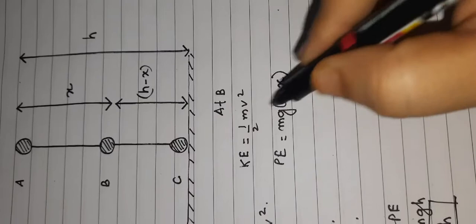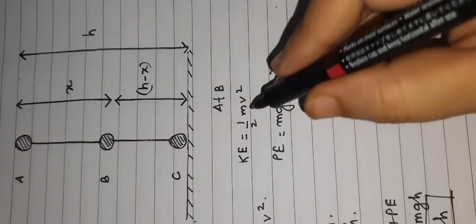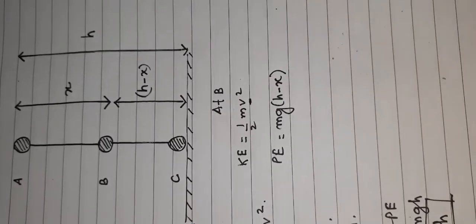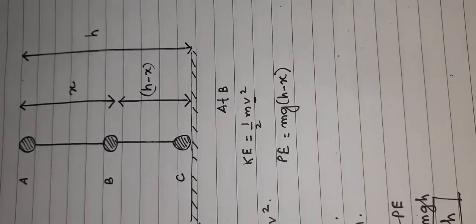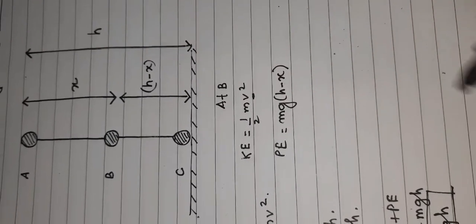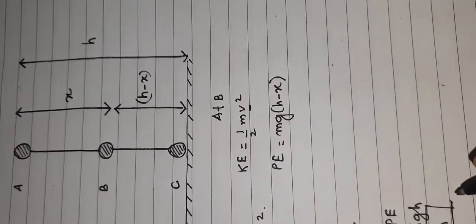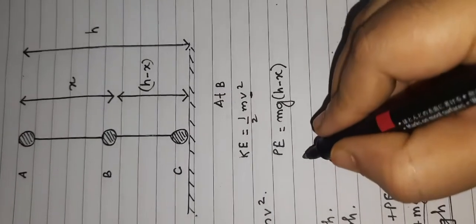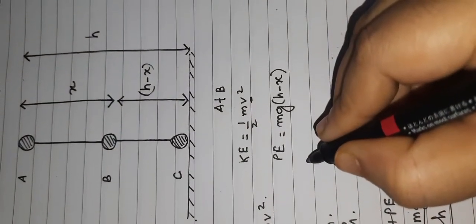Now if I add both the terms, this v square is something we are not able to add, because we have not discussed v anywhere in the assumptions. So we don't want this v square in our calculation. I will remove it by using an equation of motion.